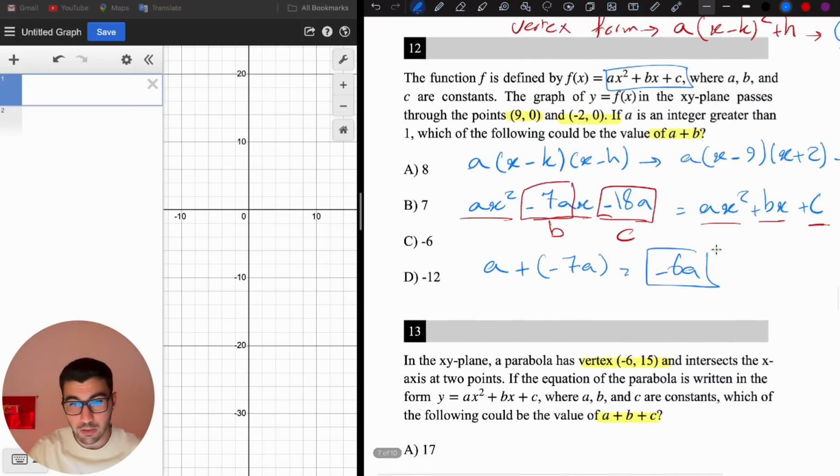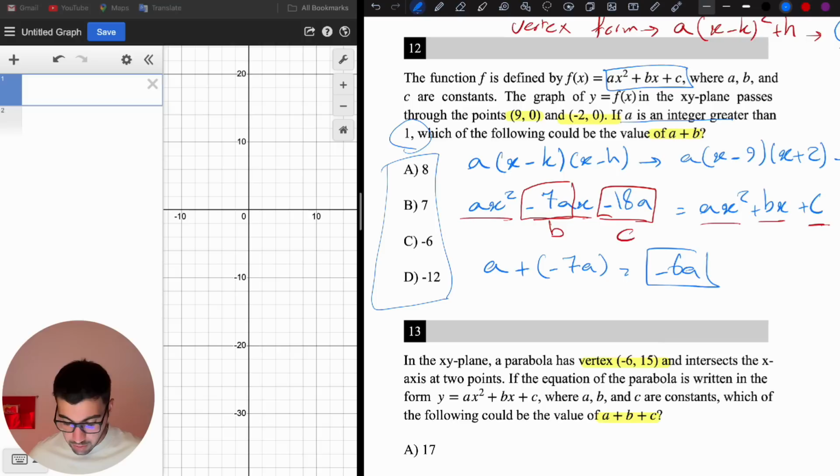What can be negative 6a? We're going to check the choices and also this information here. A is an integer greater than 1. That means a can be 2, 3, 4, 5, 6, like this. So I'm checking the choices. First of all, if a is greater than 1, an integer, and it's multiplied by negative 6, it's going to be a negative number. So a and b is out.